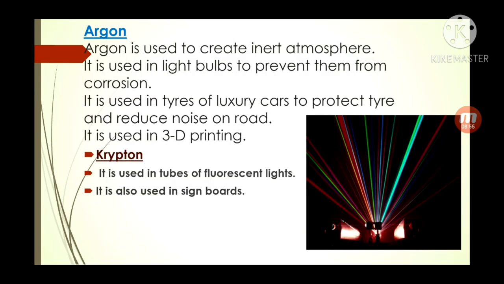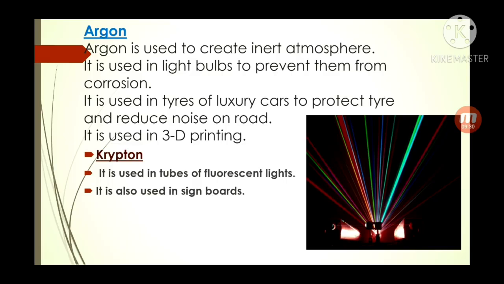Argon is used to create an inert atmosphere. It is used in light bulbs to prevent corrosion. Yes, it prevents the melting of tungsten. Actually, a light bulb has a small filament that is made of tungsten, and argon helps keep it from melting. It is used in some types of luxury cars to protect the tire and reduce noise on the road. It is used in 3D printing.